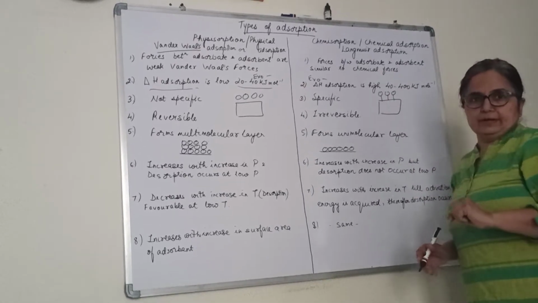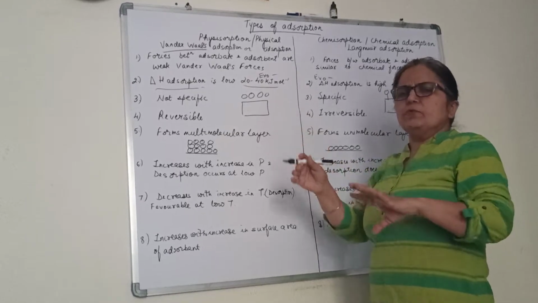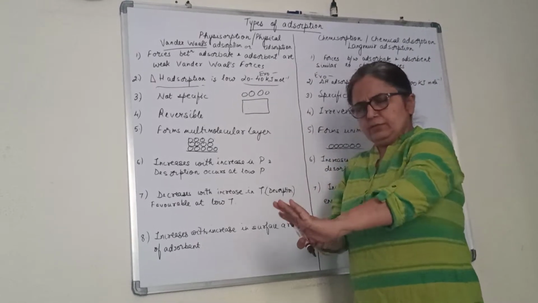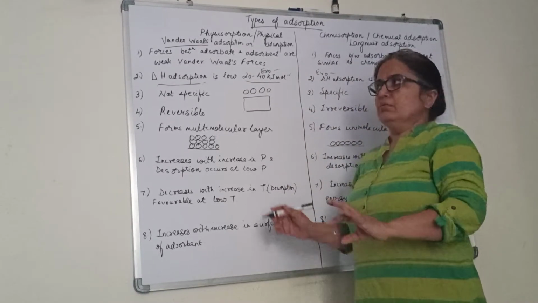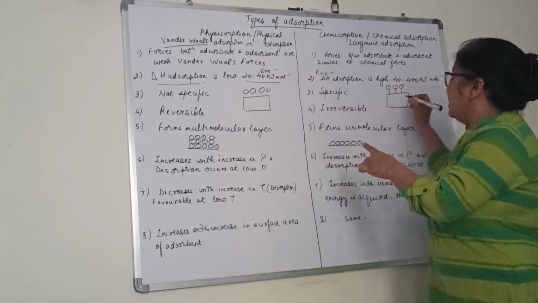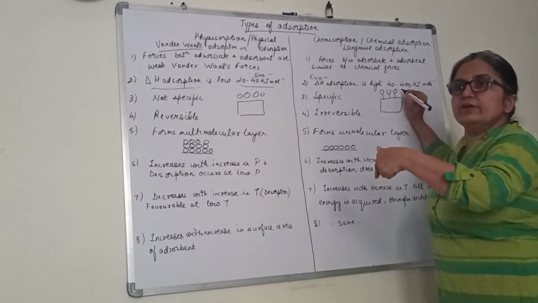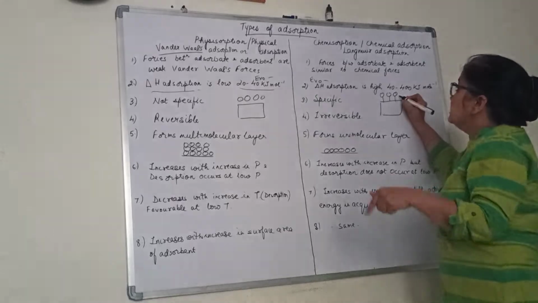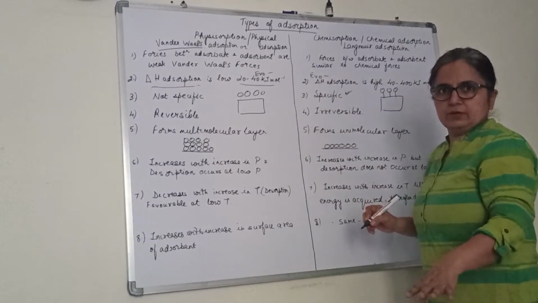More energy is liberated in chemisorption. Now in physisorption, between adsorbate and adsorbent, forces are very weak. Anywhere, the adsorbate can come and get adsorbed. It's not specific; the surface is not specific. Whereas in chemisorption, there is giving and taking of electrons, sharing of electrons, and a bond is formed. It is very specific. This one is not specific.